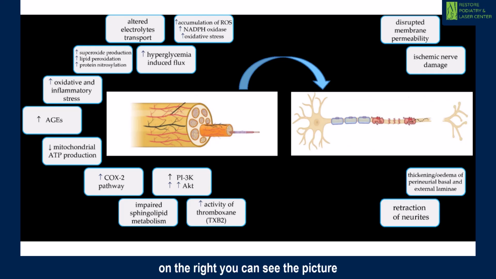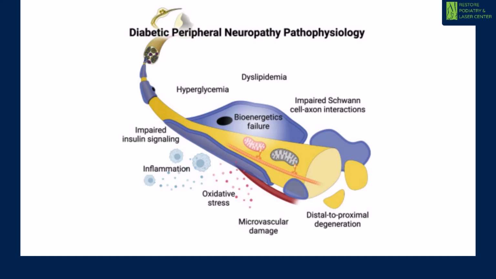On the right, you can see the picture of the blue covering sheet. This is called myelin. This is pretty healthy. However, the one that is labeled in red color, that is the damaged myelin sheath. And that will affect the nerve signal, the communication from your nerve all the way back to your brain.